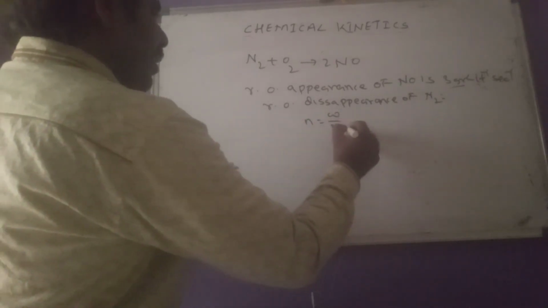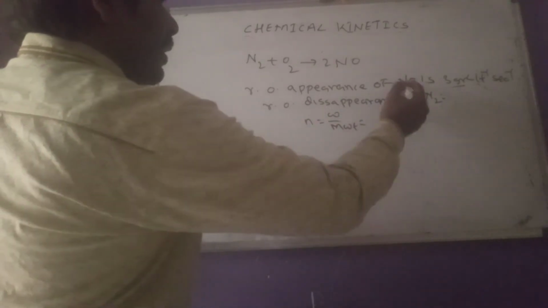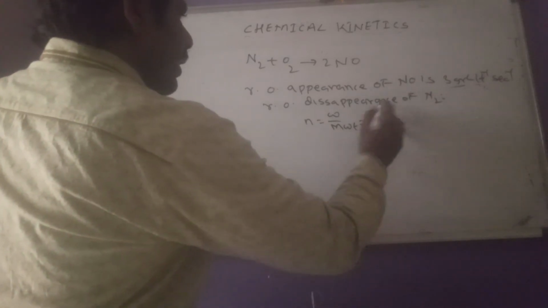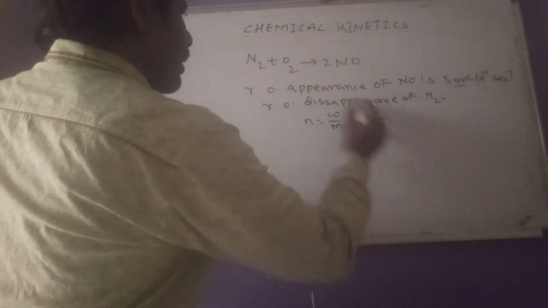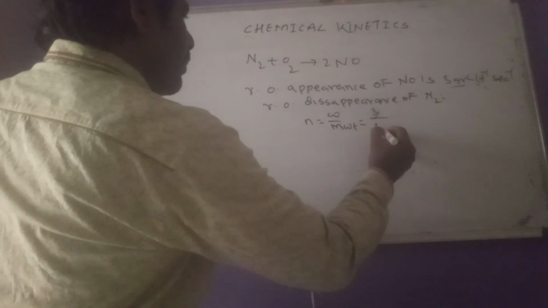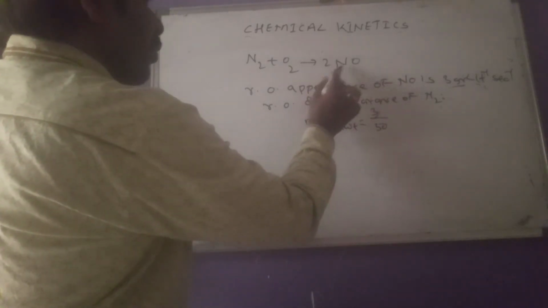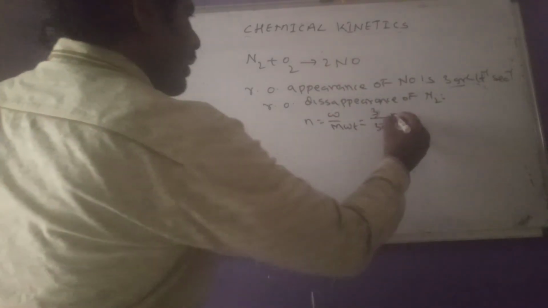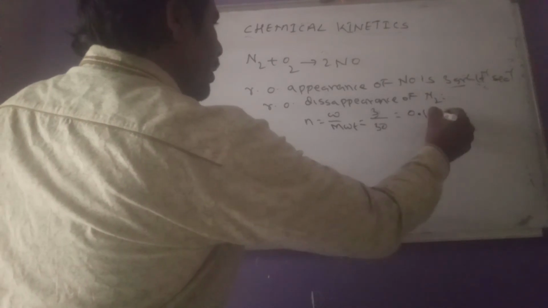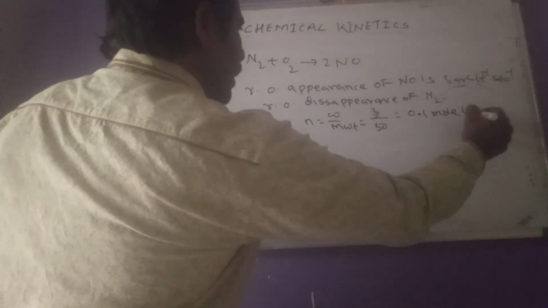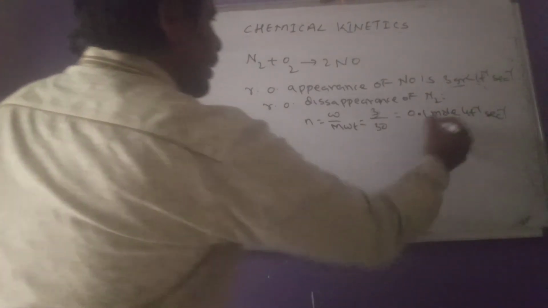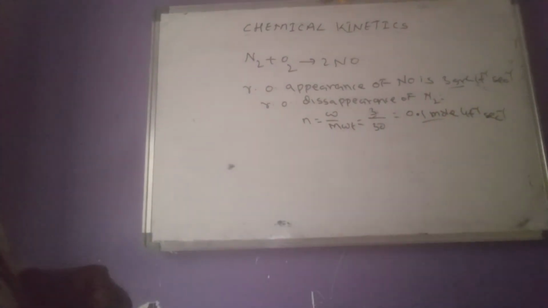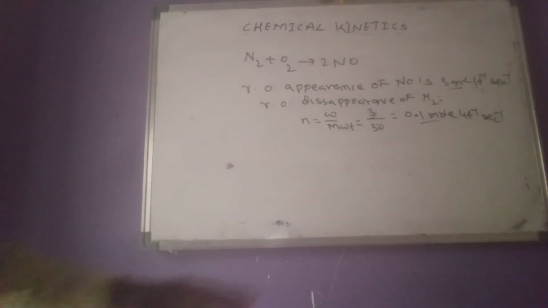Weight by molecular weight. So here 3 by its molecular weight, which is 30: nitrogen 14, oxygen 16, so 30. That means 0.1 mole per liter per second. So successfully we converted into moles per liter per second.